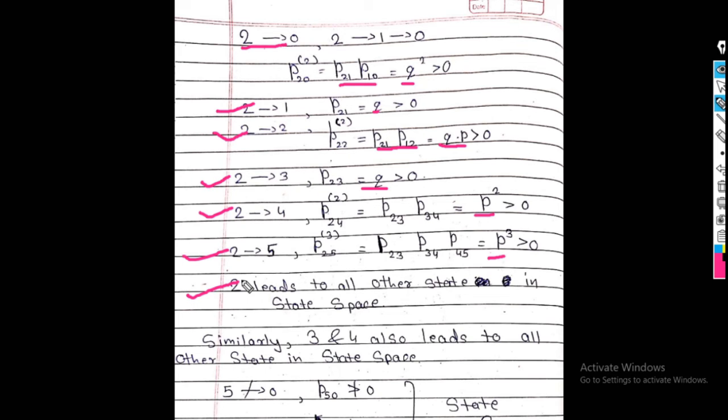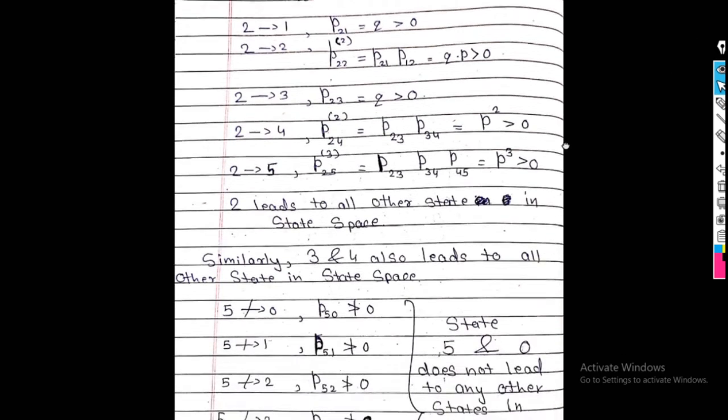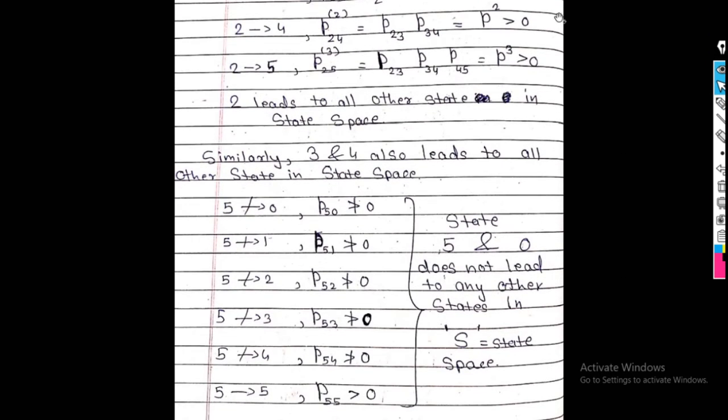So what we have seen here: 1 leads to all the other states of the state space. Also 2 leads to all the other states in the state space. Similarly, this is the most important statement, if I find for state 3 and state 4, both states also lead to all the other states in the state space.